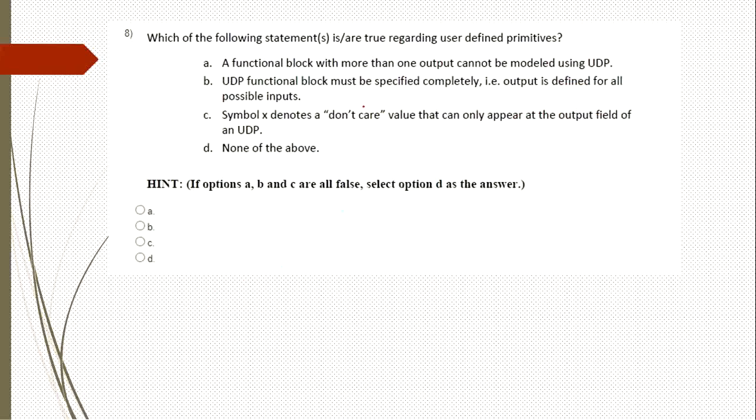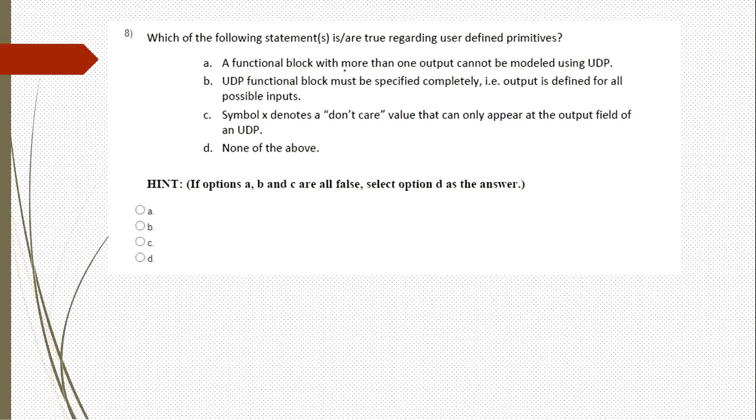So the next question is regarding user defined primitives. Which of the following statements is true regarding user defined primitives? We need to find the true statement here. Since it is a multiple choice question, multiple answers are not going to be selected.